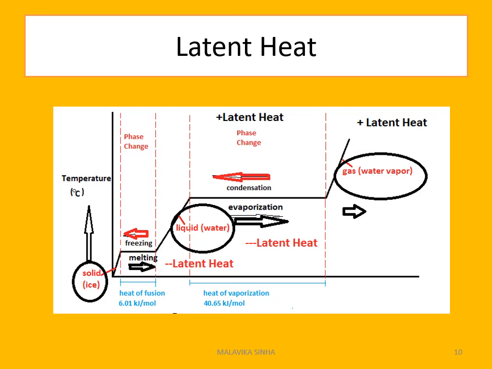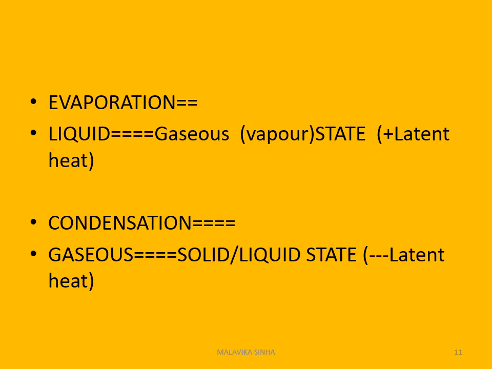We are all familiar with two climatic phenomena, that is evaporation and condensation. Better to say, in the hydrological cycle, the two processes go hand in hand. First part is evaporation, second part is condensation. If someone asks you what is evaporation: if a liquid substance absorbs latent heat and changes its form, it is converted to the gaseous or vapor form, then that process is called evaporation.